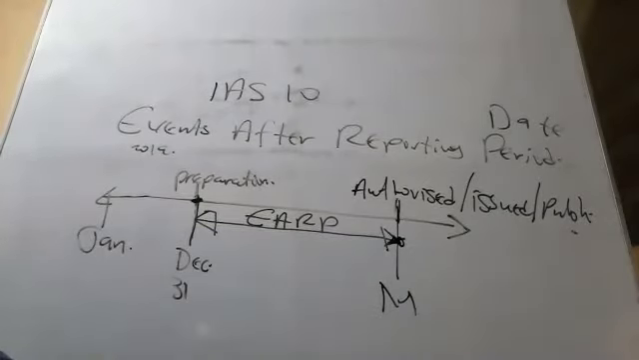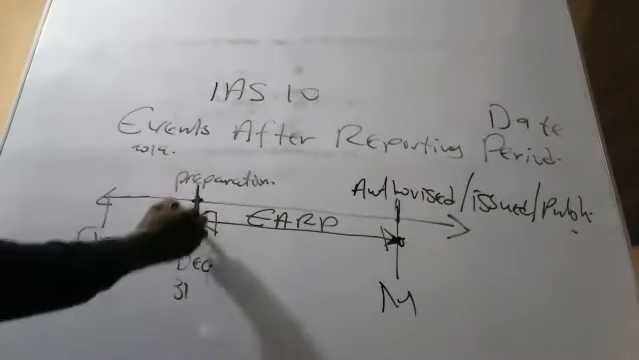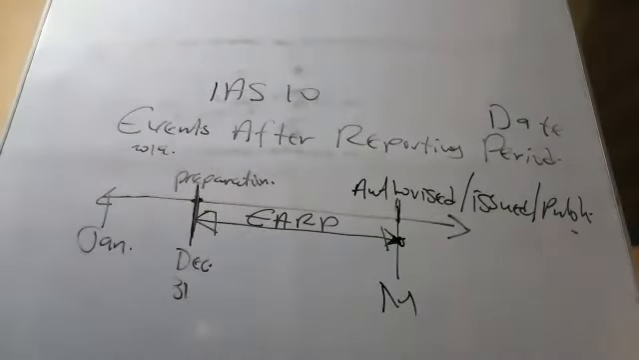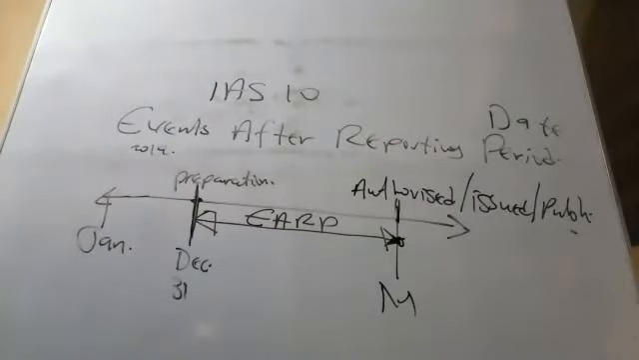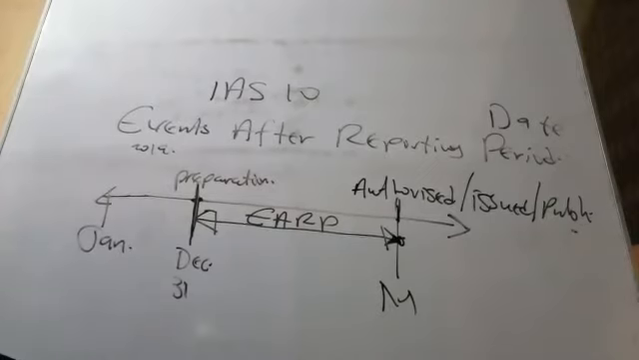So we are saying that events after the reporting period are those events, favorable and unfavorable, that occur between the end of the reporting period and the date when the financial statements are authorized for issue. That is all. So that is the event after the reporting period. We are done. We just have to know the types and how we treat them. If you know the types, that's all.